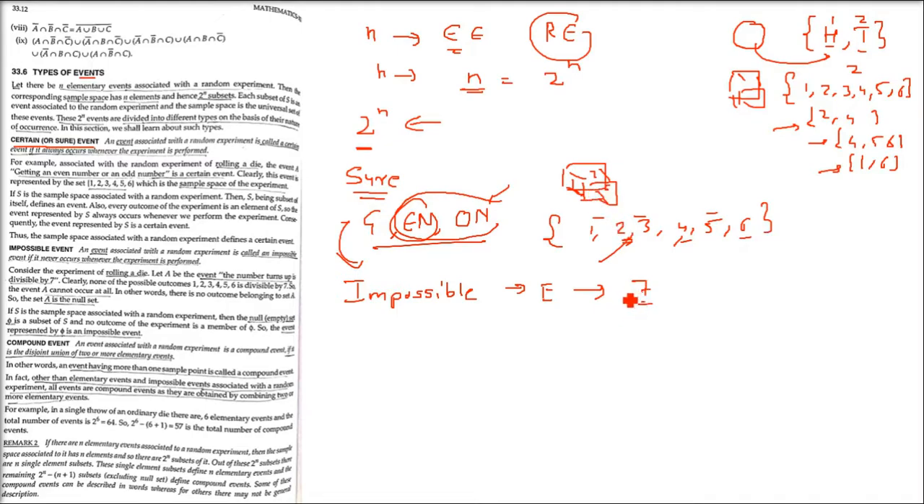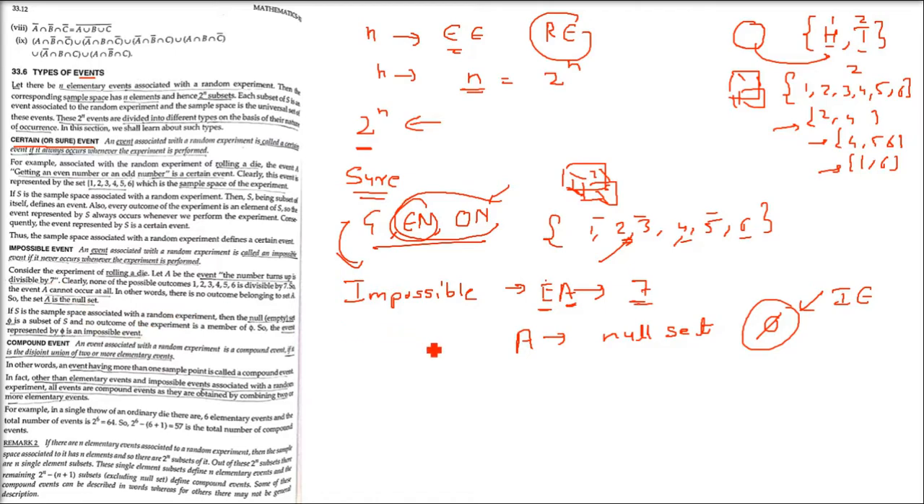7 will not come. 8 will never come in a single throw of a die. So this event of getting a 7 on a single throw of a fair die is an impossible event. A cannot occur at all. So we call it a null set. A is the null set, or you can call it an empty set, and it is represented by phi. It's an impossible event. So these are two types of event.